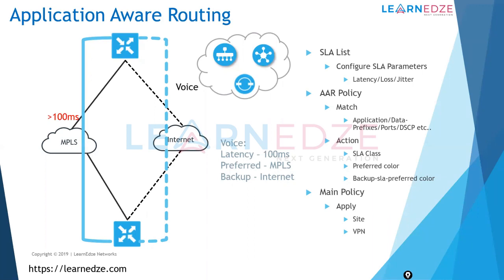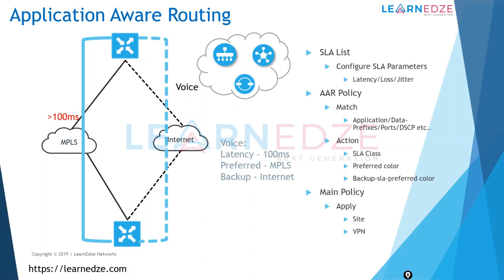And then the action, so you need to set an action for each match criteria. Either you can set your SLA class. What is your SLA class? For each application, you can create your own SLA, right? So for example, you have Office 365 and you have Salesforce. Both of them are completely two different kinds of application sets, so their SLAs can be different. So there is a provision that for each match criteria, you can call each SLA. If you have many SLA classes, you can reutilize those SLA classes as well.